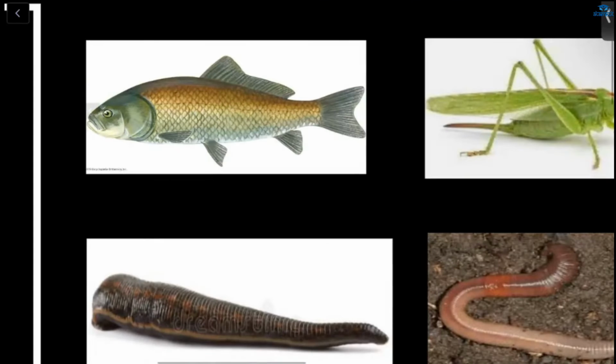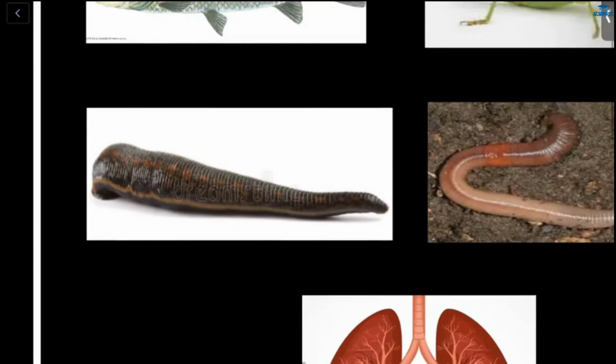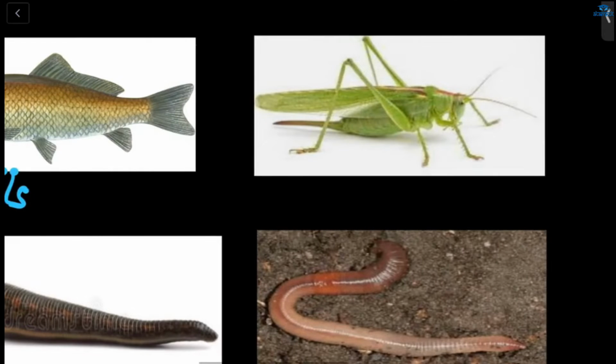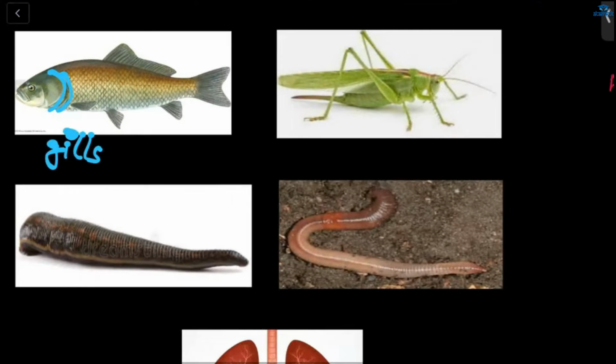Now, what will be the organ? Here we'll find gills. For fishes, prawns, and all aquatic animals, there will be gills.